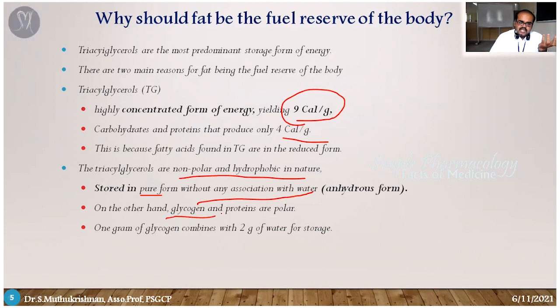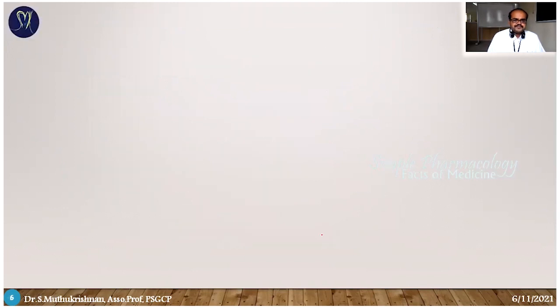On the other hand, glycogen is polar in nature, so it must be stored in the presence of water molecules. You can see here that 1 gram of glycogen is combined with 2 grams of water for storage. But in triglycerides, this problem does not occur, because of their non-polar, hydrophobic nature, so there is no need for water in storage conditions. These are the two reasons that make triglycerides a wonderful fuel reservoir.